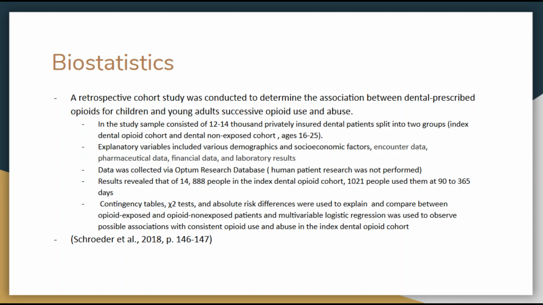An example of a study was a retrospective cohort study conducted to determine the association of opioid prescriptions from dental clinicians for U.S. adolescents and young adults with subsequent opioid use and abuse. The sample consisted of 12 to 14,000 privately insured dental patients split into 2 groups, an indexed dental opioid cohort and a dental non-exposed cohort, and the ages ranged between 16 to 25.